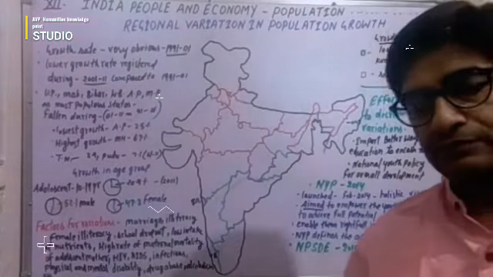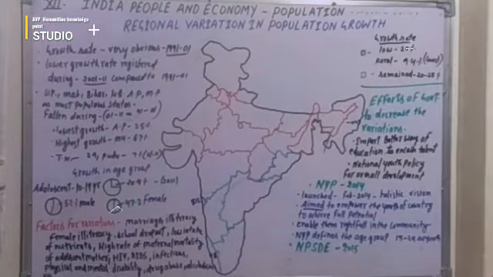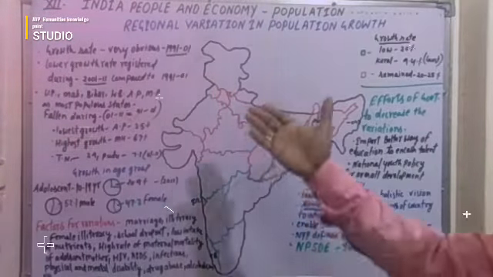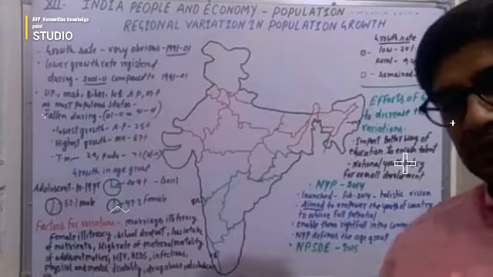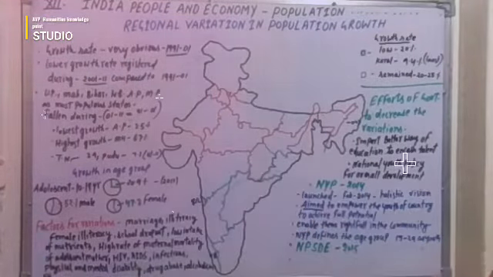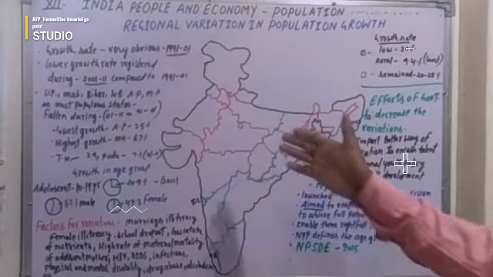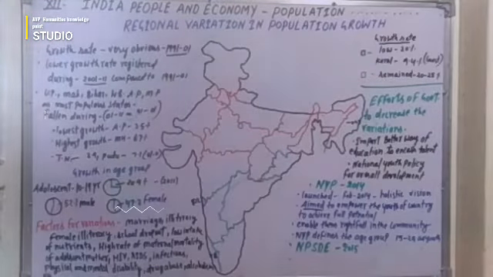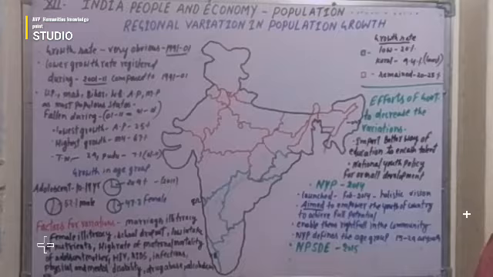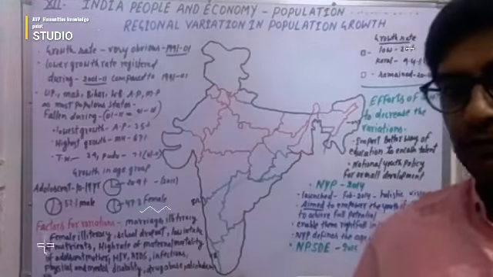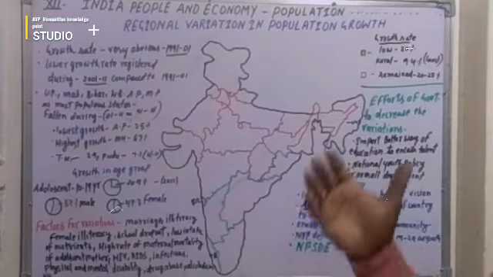So let's start. First I will tell you how population growth varies in India from place to place. As you can see in the map, the red border shows the highest population growth, and the green mark shows where less population growth has been recorded. If we see the growth rate of the population, which was very obvious in